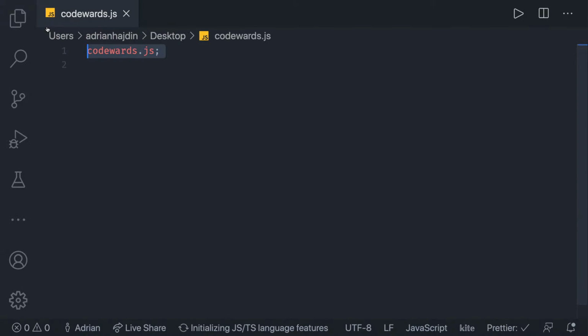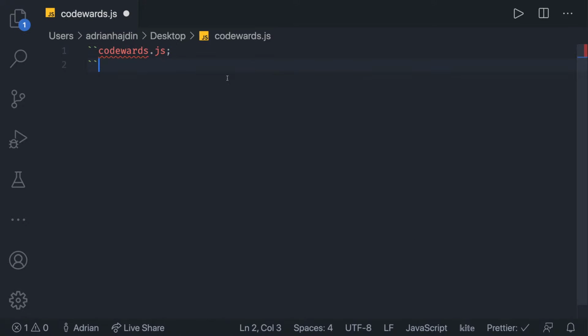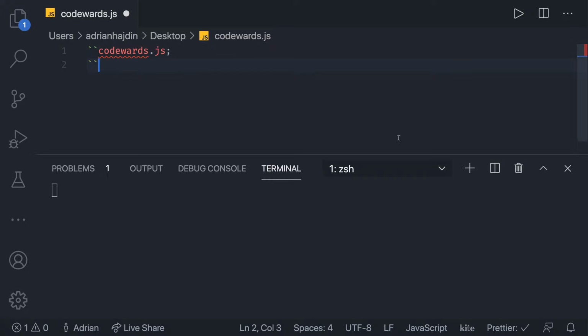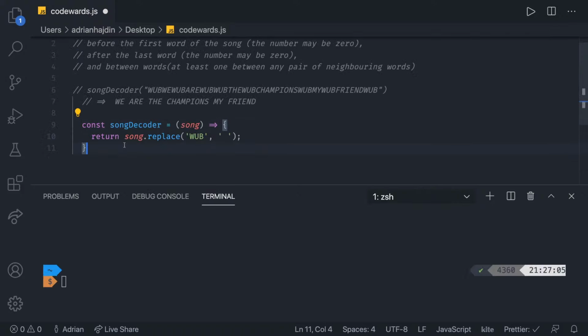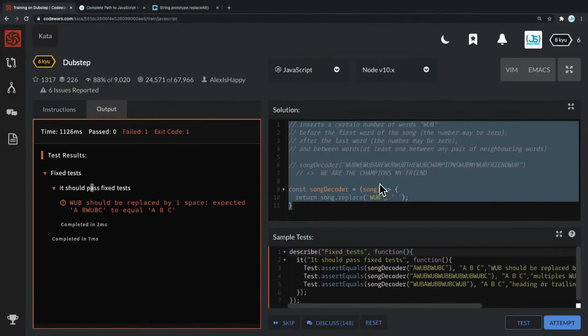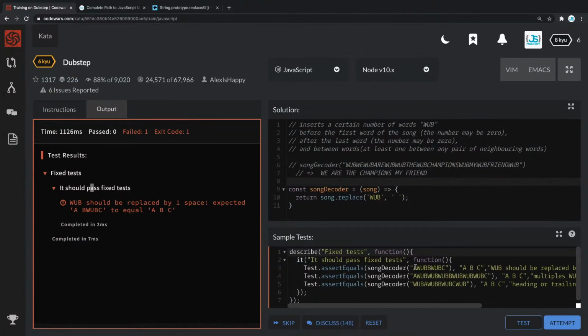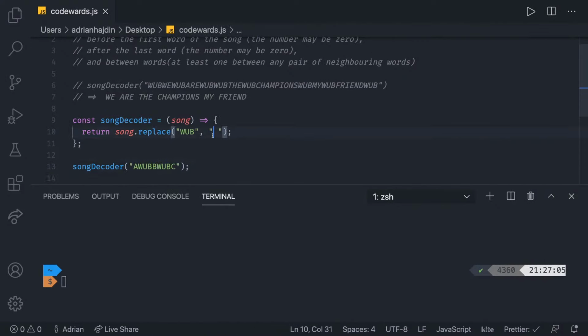In here, I think we'll be able to run it with Node. So what we can do is open the terminal. Let's do that right now. And there we go. Make it just a bit smaller. There we go. So I'm gonna take the whole thing right here, and now we can test it with Node properly. So we're gonna do something like this. Yeah, we're gonna call this songDecoder. And then in here, we're simply going to pass in our demo string, which in this case can be this. Okay. There we go. Now we should be able to run it with Node.